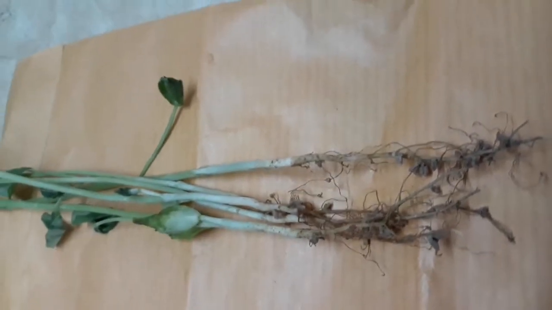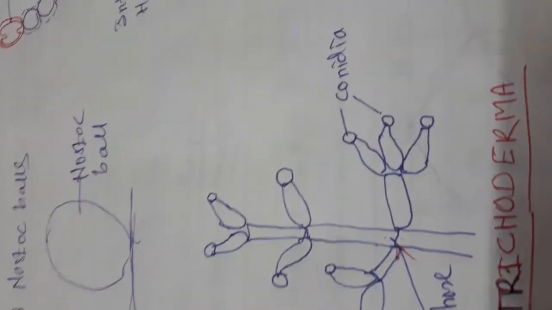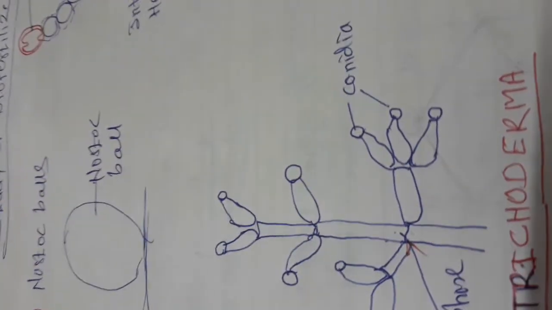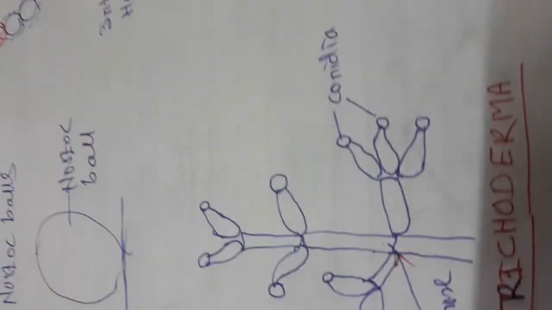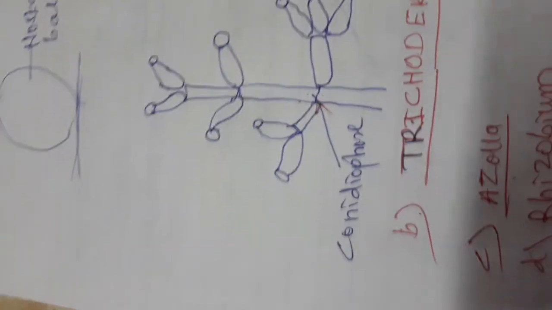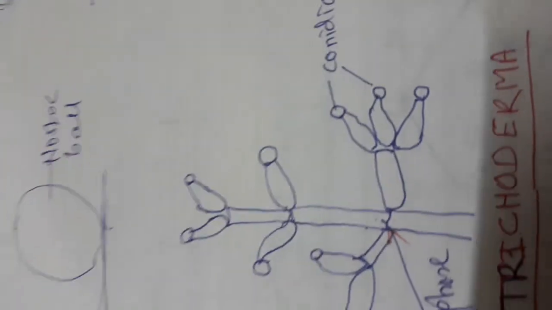Then another type of biofertilizer is trichoderma biofertilizer. Trichoderma is a fungus. It can infect the roots of many plants and increase the absorptive area. It has conidiophores and produces many conidia.